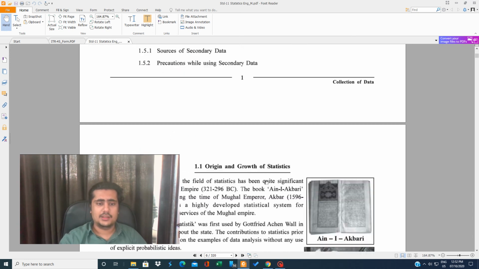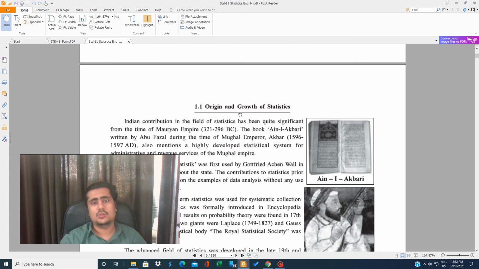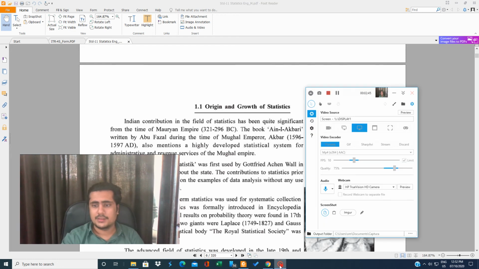So let us start with the first heading, that is origin and growth of statistics. That means from where this statistics came from.